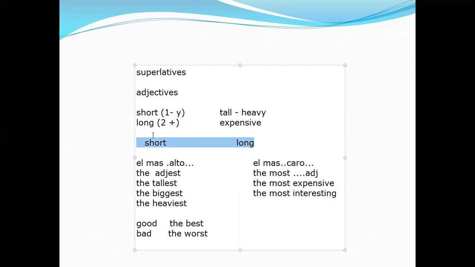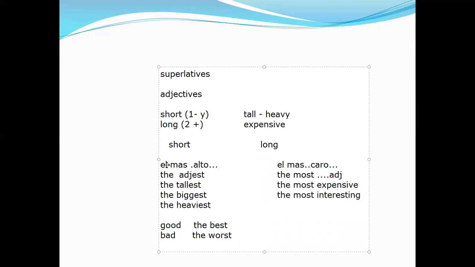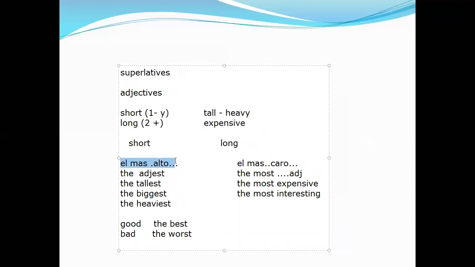Remember, classify the adjectives as short or long. When it's short, we express the rule in this way, like here, the tallest. When it's long, in Spanish it is like this, and in English it would be with the most. That's why we need to be careful to understand this topic very clearly. Remember that the comparative is for comparing two objects. The superlative is when we compare more than two, okay?